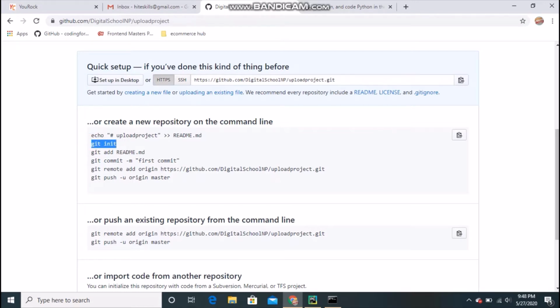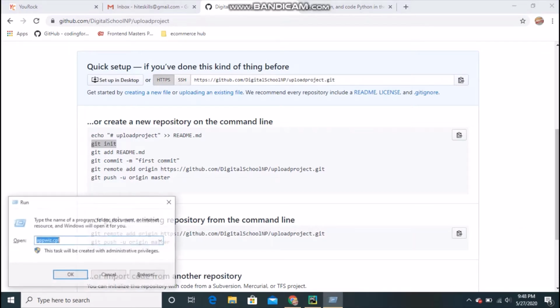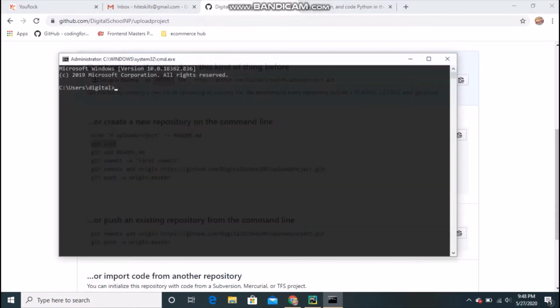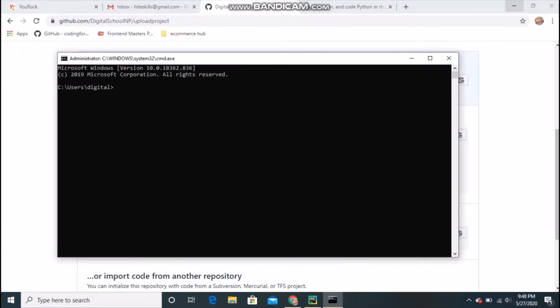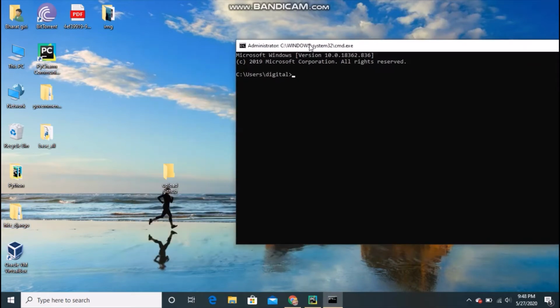You just ignore this one, and I will close this CMD as well. Again I will open CMD. First I have to go to the directory which I have just made, this one, right?